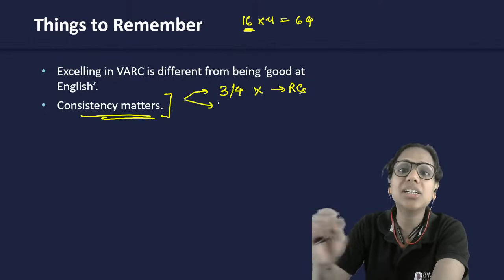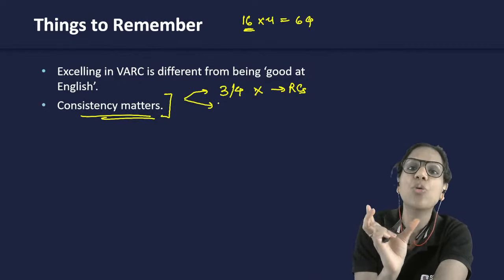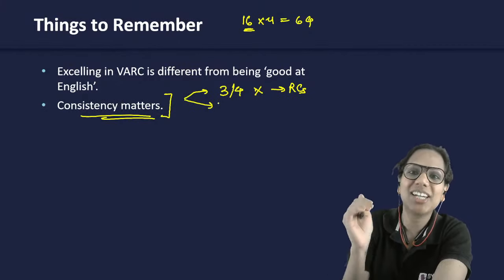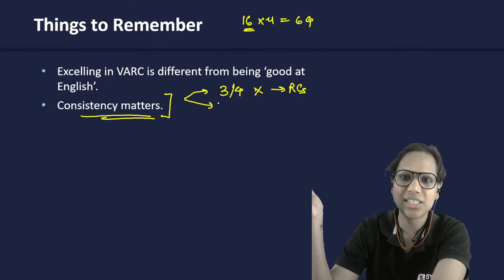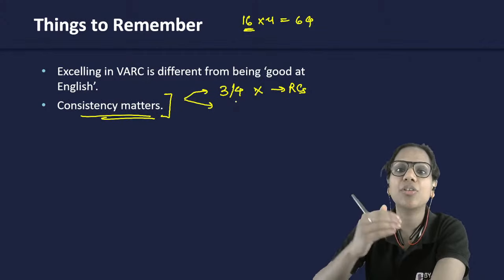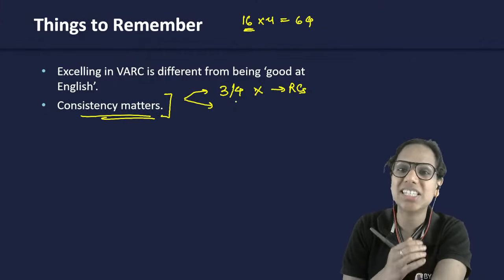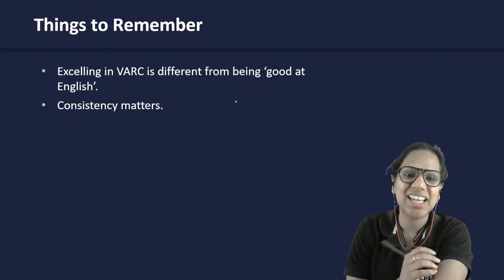You start to understand कि एक option का क्या scope हो सकता है. What is the scope of a correct option, right? Till which point can it go? And after what point do we say, oh, this is beyond the scope of the RC? So that inflection happens after practicing at least 50, 60 RCs. So consistency matters. Don't give up midway, right?